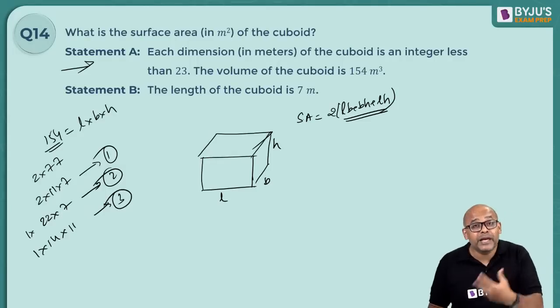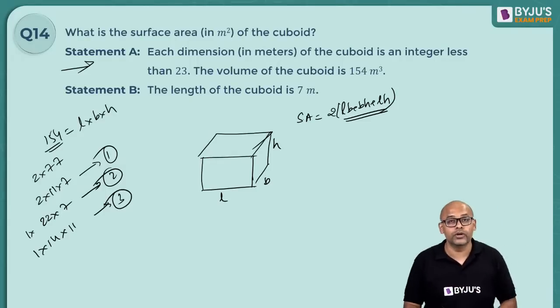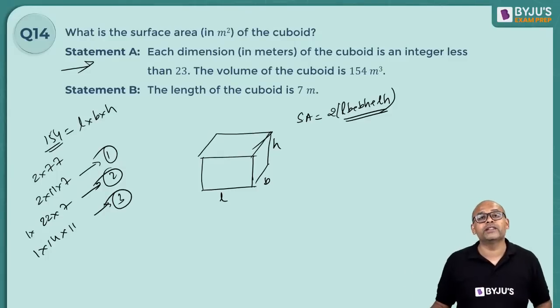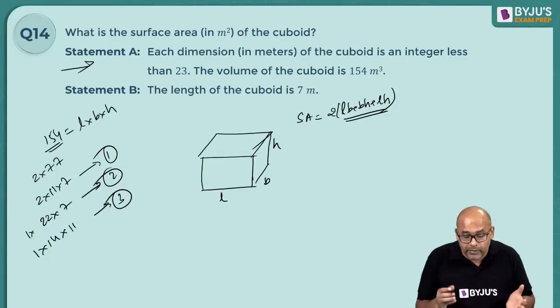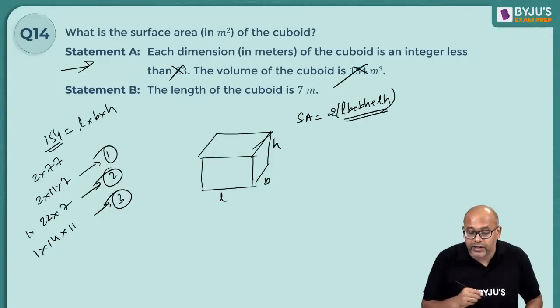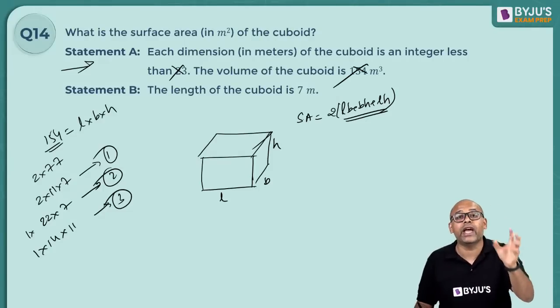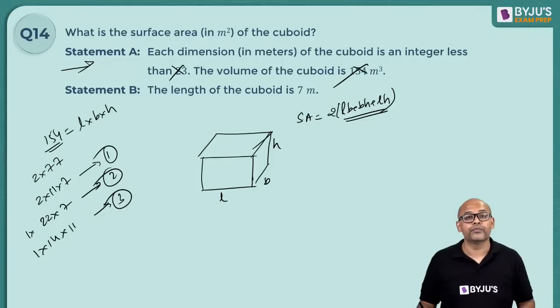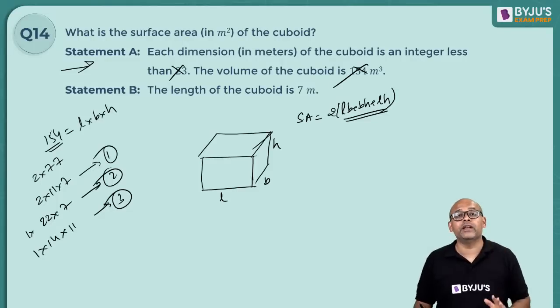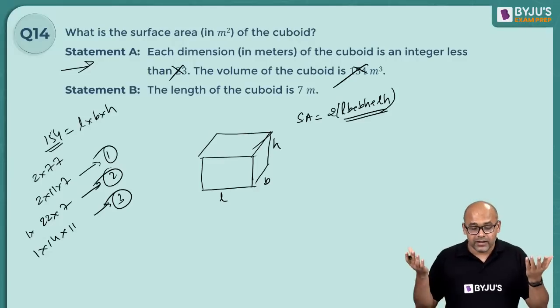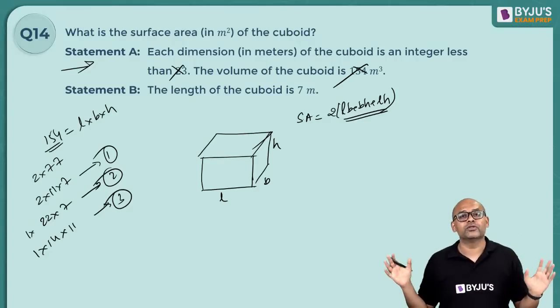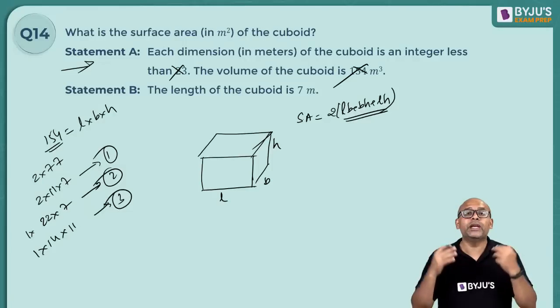If I take statement B alone, B says the length of the cuboid is 7. If I know the length, what will I know about breadth and height? Remember, we don't have this information. When you go to statement B, you should not use A's information. You cannot use A's information. So try only with B. B only says length is 7. That's all, nothing else. So we don't know breadth, we don't know height. So B alone is not enough.